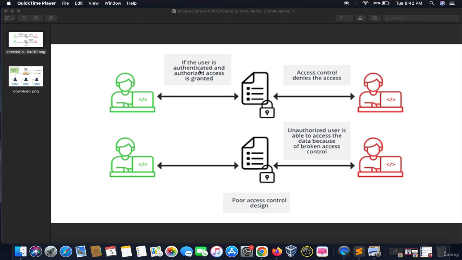If the user is authenticated and authorized, access is granted. He is a legitimate user. Access control denies access. This is a user too who doesn't have access to this file. If a hacker, by using any unauthorized way or method, can get access to this file, this means an access control vulnerability is present.